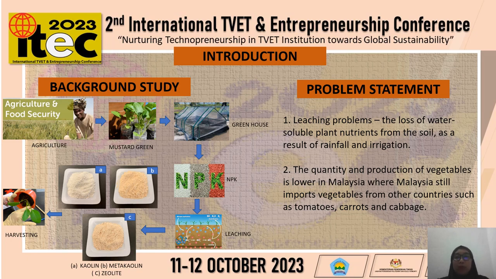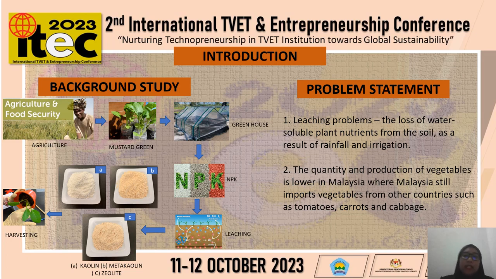Next, we move to the problem statement. Actually, for this research, there are two main problems here that need to be solved. The first one about, like I said before, the leaching problem. So the leaching problem occurred because of the loss of water through the irrigation system. So we need to overcome this leaching of the nitrite and nitrate by amending these three materials into the soil.